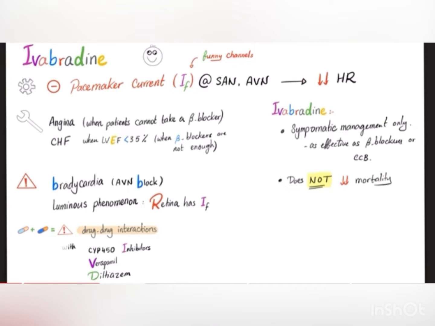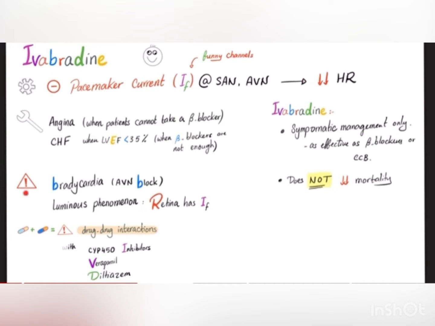Like any patient with angina? No, when patients cannot take beta blockers. Any patient with CHF? No, when the left ventricular ejection fraction is less than 35% in a patient where beta blockers are not enough. Beta blockers never good enough. When you give Ivabradine, give Ivabradine.